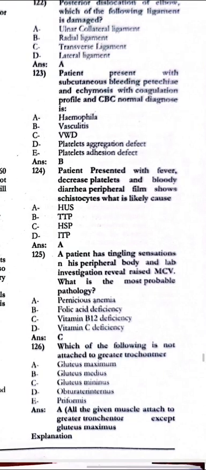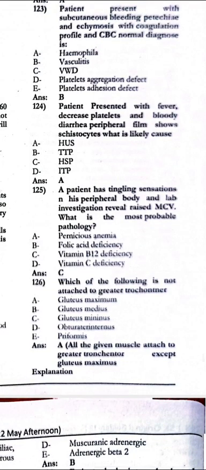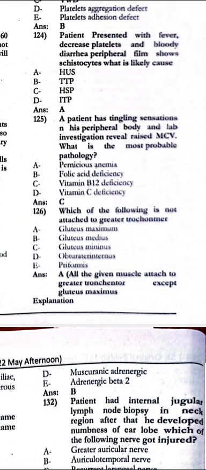The patient present with the fever, decreased urine output and bloody diarrhea, peripheral blood smear shows schistocytes. That is the HUS. Next, the patient has the tingling sensation in the peripheral body and the lab investigation raised MCV. The diagnosis would be the vitamin B12 deficiency. Which of the following is not at the greater trochanter? There is a gluteus maximus.